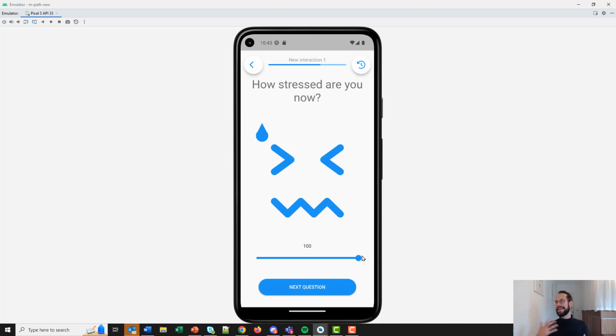It has the same goal as text, to show what each part of the slider means. We can see it goes from a neutral face to a very stressed face. And the additional advantage here is that it's a bit nicer for participants to look at. It's also very intuitive, I think. However, the added problem here is that maybe not everybody would interpret the smiley face in the same way.